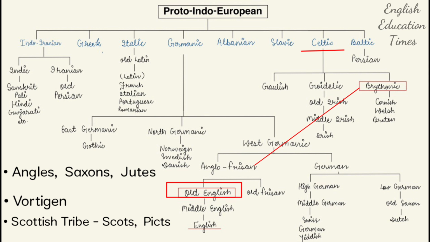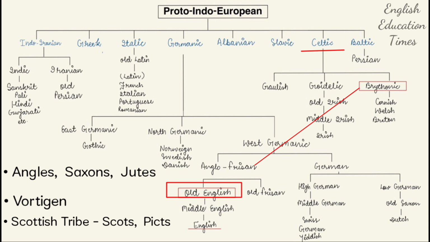Before the Angles, Saxons and Jutes, there was a Roman Empire which was ruling over England. But after their civil war in Rome, they went back to their own homeland, and England remained with its Briton king.